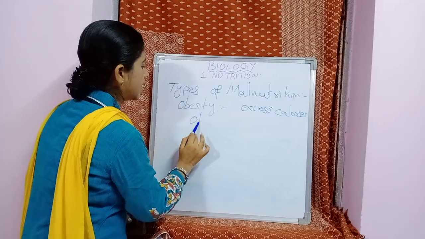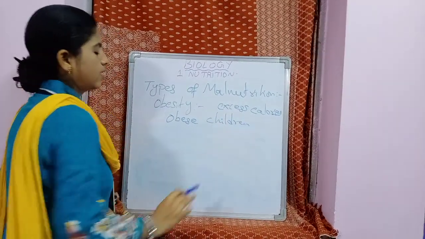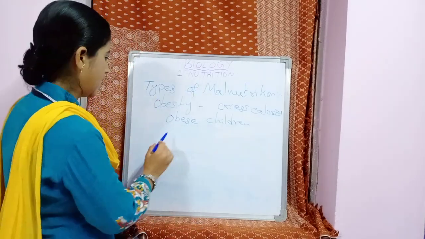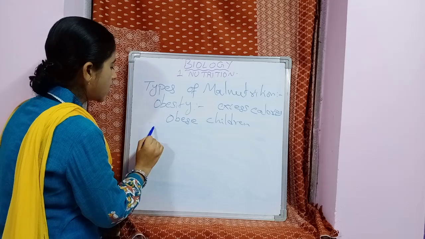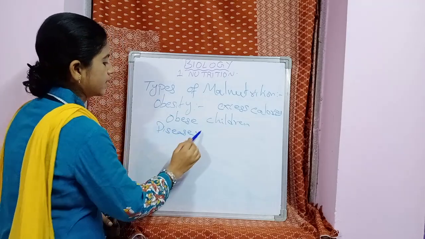Usually obese children, during their growth, are prone to various diseases. What are the effects of obesity?